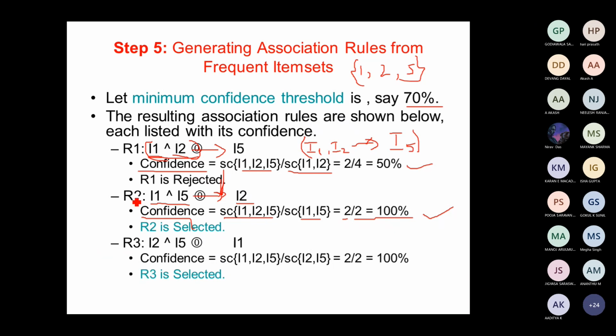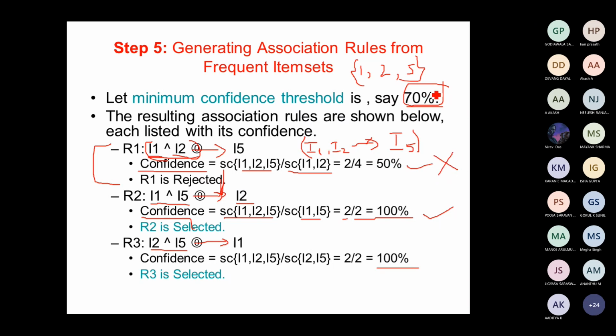Next you go for the third rule. What is the third rule? The chance of buying I2 and I5 together implies I1. Find out the confidence, we are getting 100%, which means the customers who buy I2 and I5 together have a 100% chance of buying I1. And 50% means only a 50% chance of buying. It doesn't mean they do not have the chance to buy. But here our minimum confidence is 70%, so our confidence should be greater than 70%.